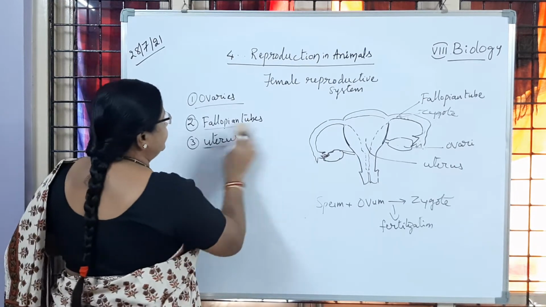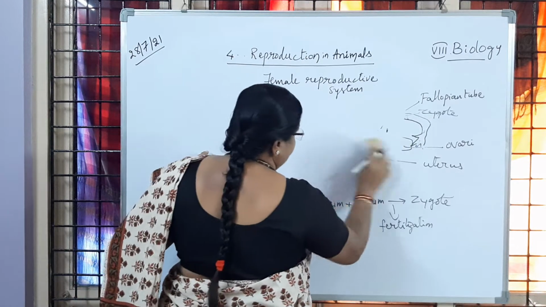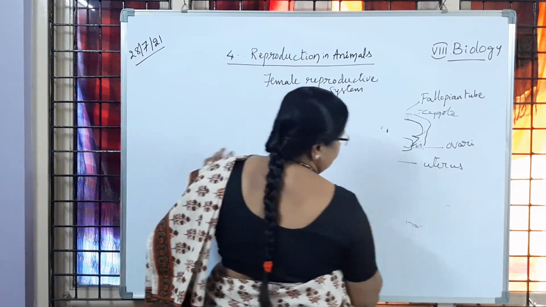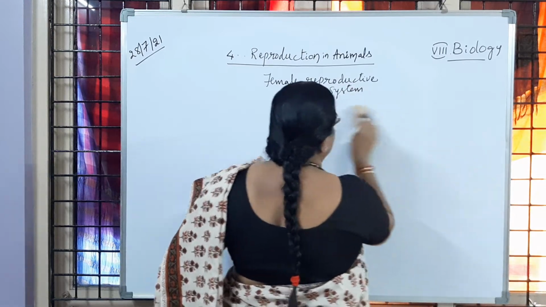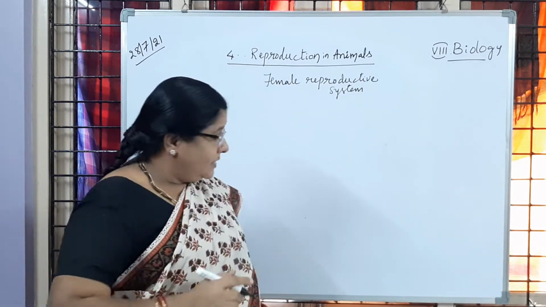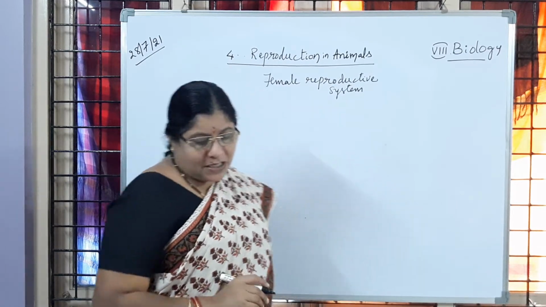Now let us learn the process of fertilization with the help of a flow chart.